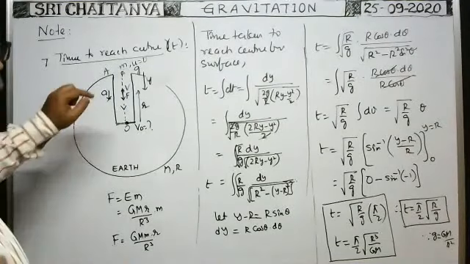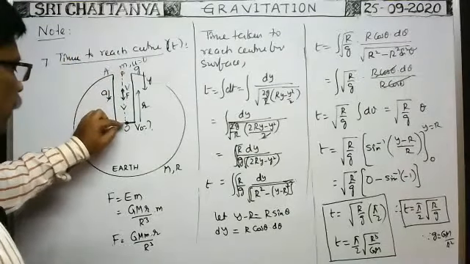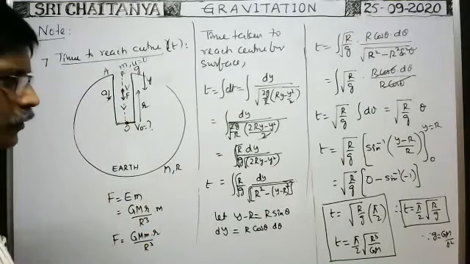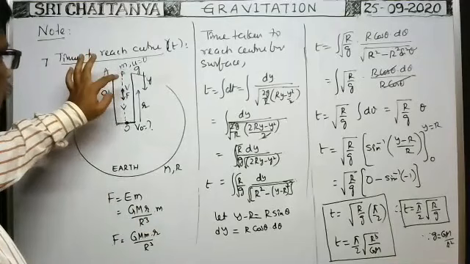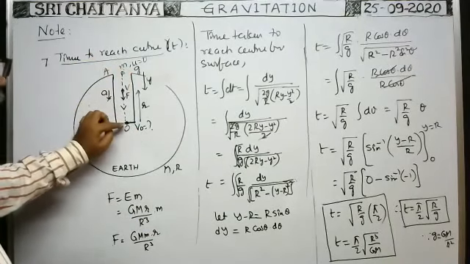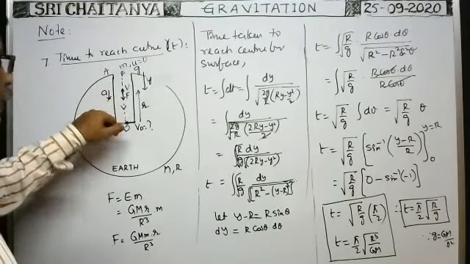Sometimes they may ask, whenever the particle reaches the point here, what is the velocity with which it rebounds after it makes collision with this surface? They may ask like that also. Suppose if it is the elastic collision, with what velocity it makes collision, with the same velocity it rebounds.